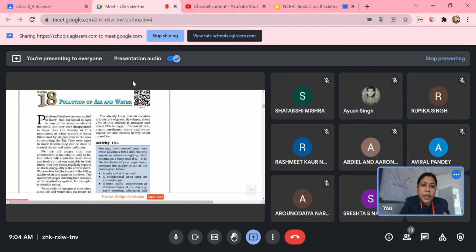The persons may feel suffocated. Why? Because while we are inhaling air, carbon monoxide is inside the air, and in the lungs, mainly in the alveoli, hemoglobin will take up carbon monoxide instead of oxygen. So there will be a deficit of oxygen in the blood. Aerobic respiration will stop, so everything will get suffocated. Ultimately it may lead to death also. So yes, it is a very harmful gas. It leads to pollution. Carbon dioxide also is called a greenhouse gas.